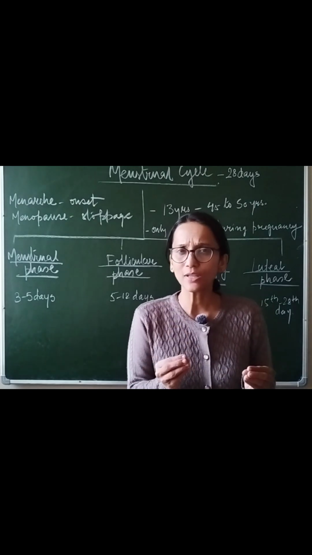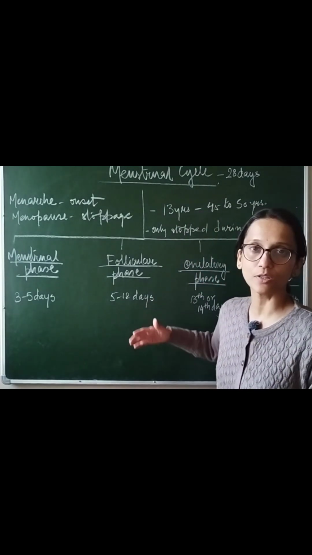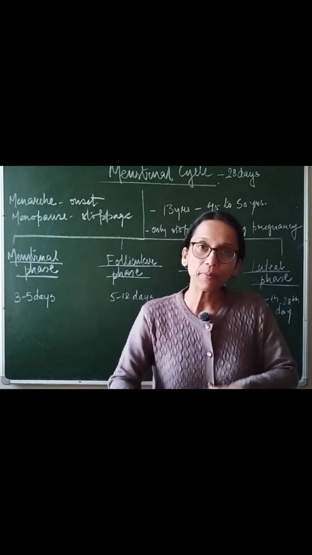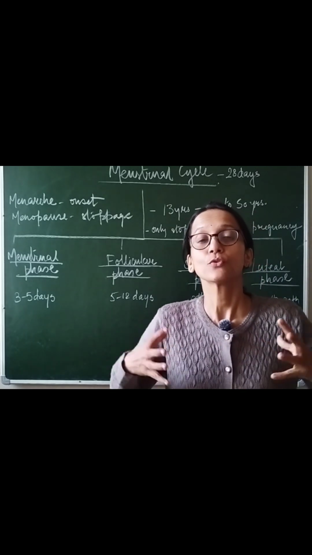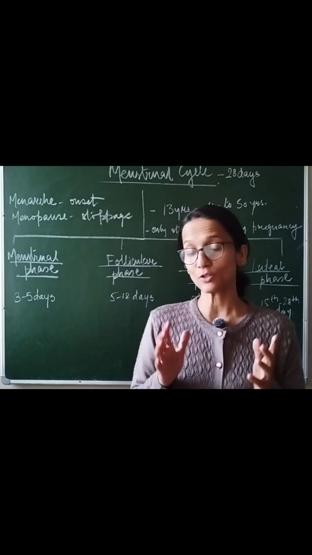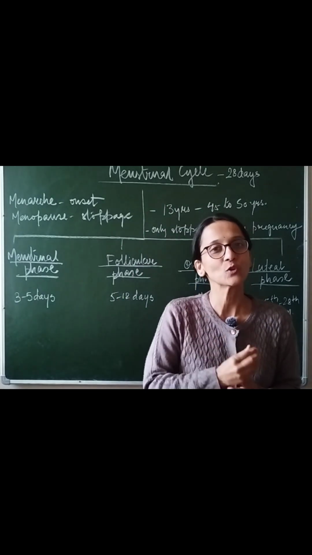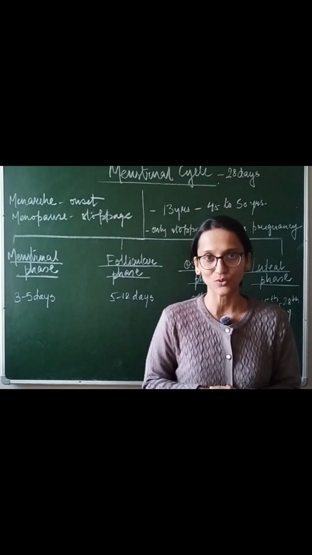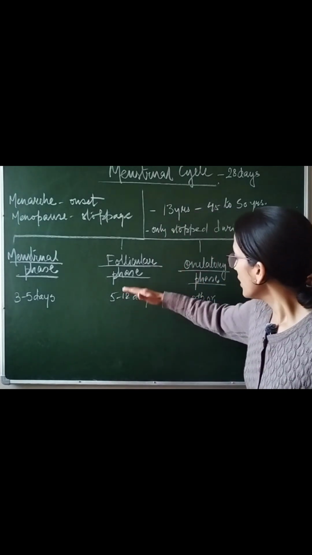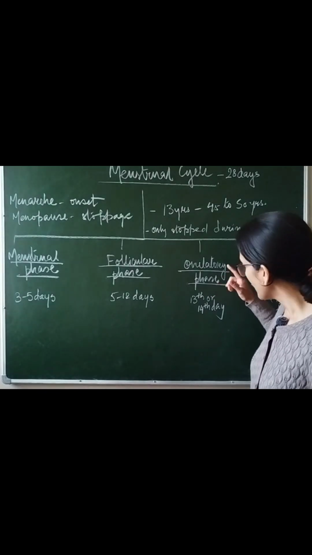And as we know, these follicles produce the hormone estrogen, so the level of estrogen is going to be very high during the follicular phase. This will also have an impact on the uterus. It will help the uterus to become more spongy and more vascular, richly supplied with blood, because the body is hoping that there will be copulation, there will be fertilization, and the zygote is soon going to come and get implanted in the uterus.